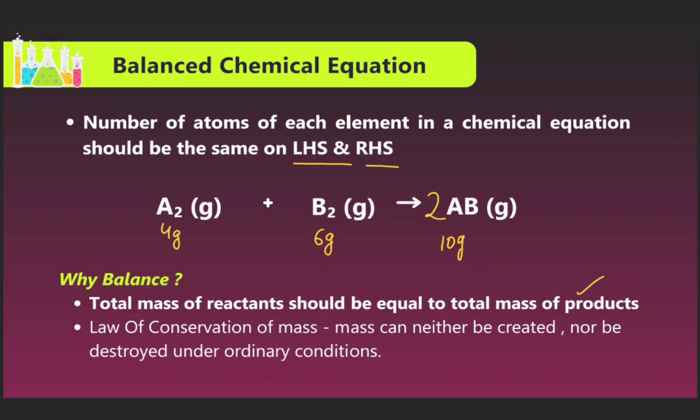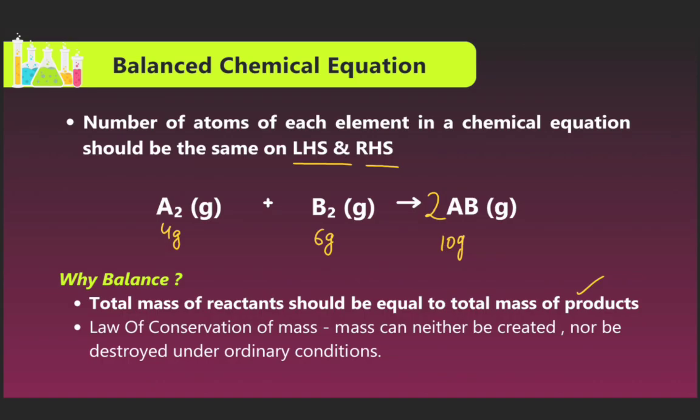So why balance the chemical equation? We have discussed the balance of the chemical equation. The total mass of the reactants should be equal to the total mass of the products. Second, the law of conservation of mass: mass can neither be created nor be destroyed under ordinary conditions. It means in ordinary conditions we cannot create or destroy the masses of the compounds.